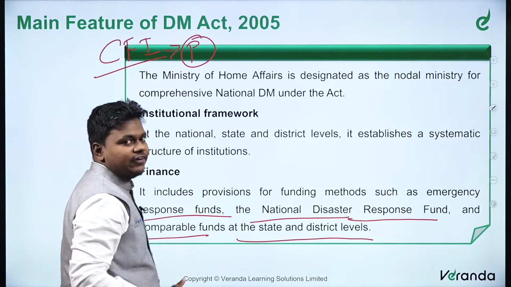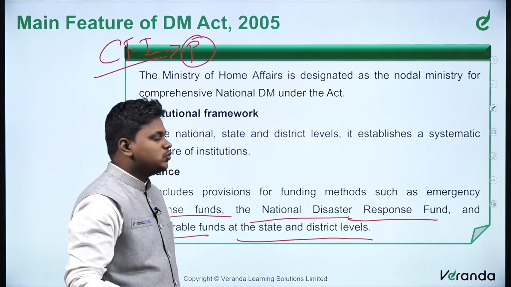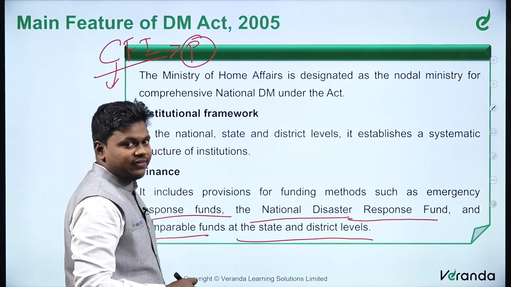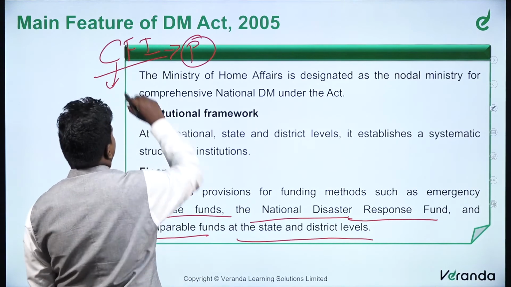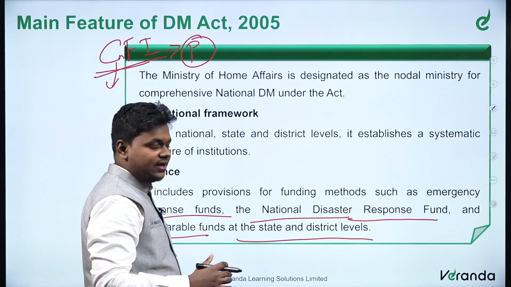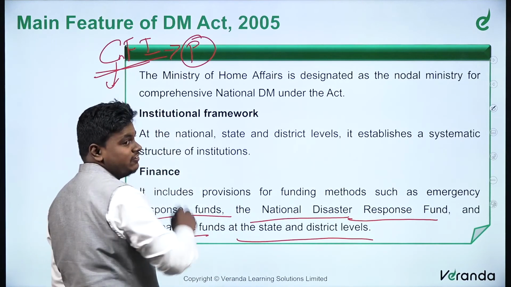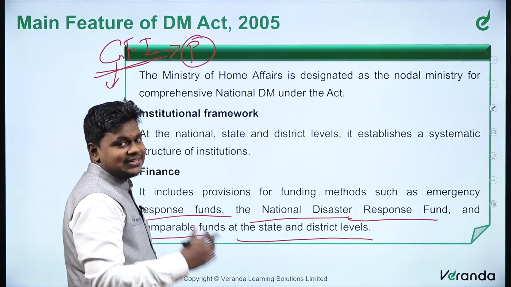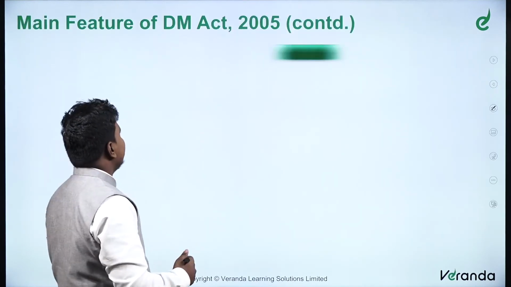In the event of a natural disaster, the President usually uses this fund, the Contingency Fund of India. Contingency Fund of India, not Consolidated Fund of India, it is the Contingency Fund of India, which can be used by the President in the event of a national disaster.